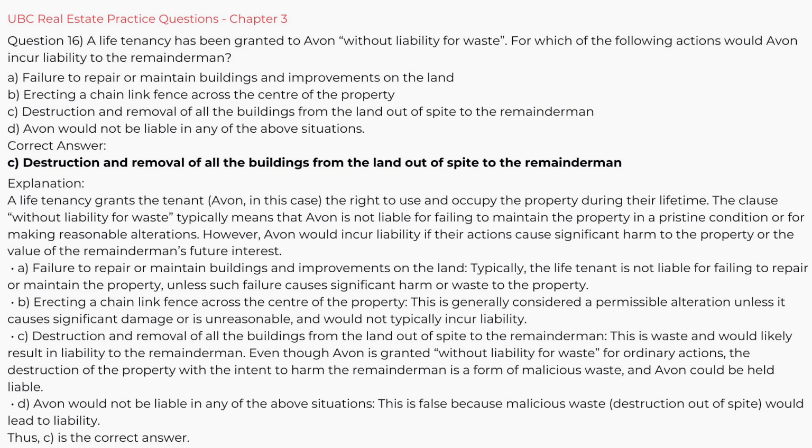Even though Avon is granted without liability for waste for ordinary actions, the destruction of the property with the intent to harm the remainderman is a form of malicious waste, and Avon could be held liable. D. Avon would not be liable in any of the above situations. This is false because malicious waste, destruction out of spite, would lead to liability. Thus, C is the correct answer.